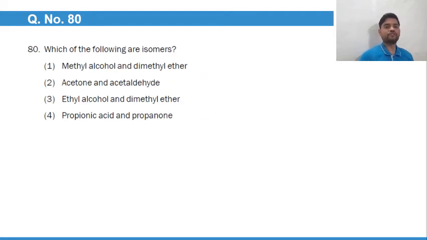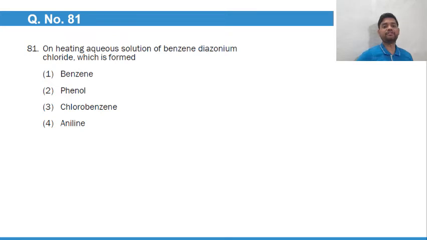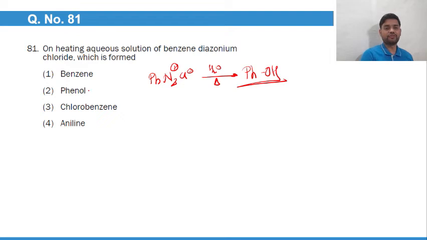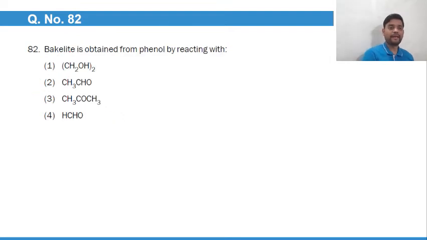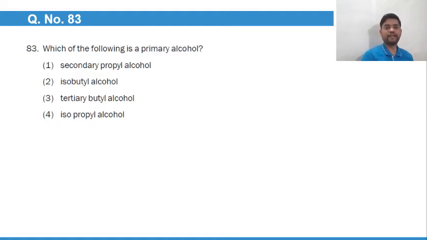Which of the following are isomers? Methyl alcohol and dimethyl ether, not the isomers. Acetone and acetaldehyde, not the isomers. Ethyl alcohol and dimethyl ether, yes, they are the isomers. So option number 3 will be the best option. On heating an aqueous solution of benzene diazonium chloride, when it is heated in the presence of water, it will give you phenol. This is the reaction. So option number 2 will be the best answer. Bakelite is obtained from phenol and formaldehyde. Option number 4.